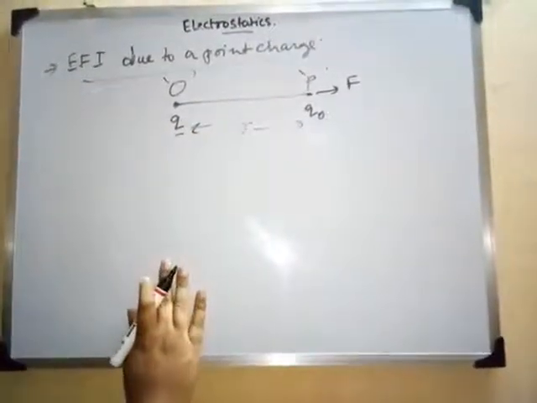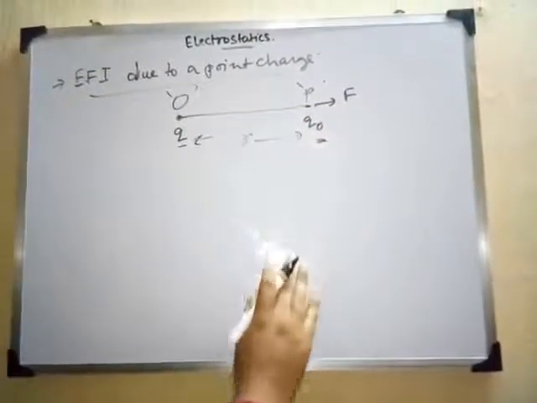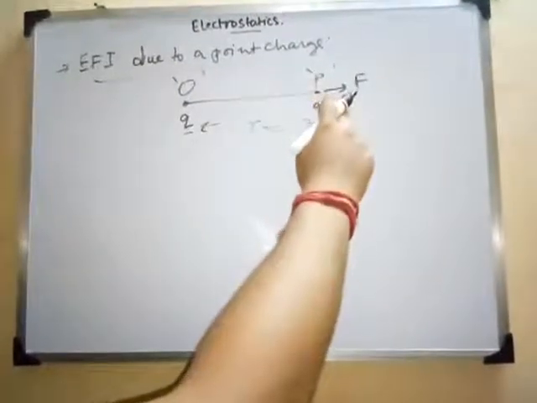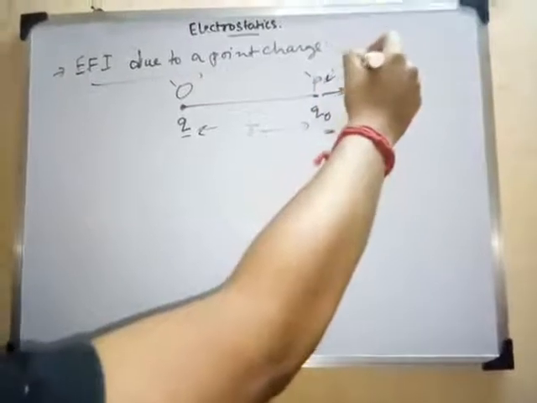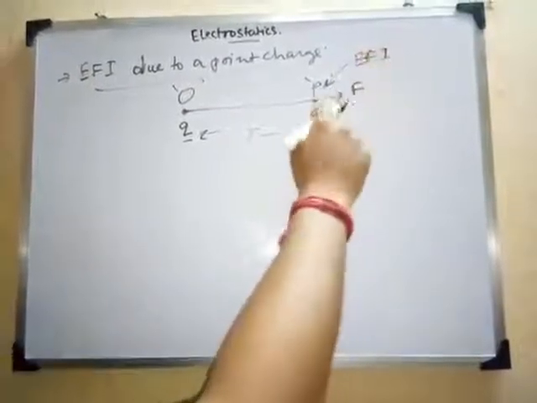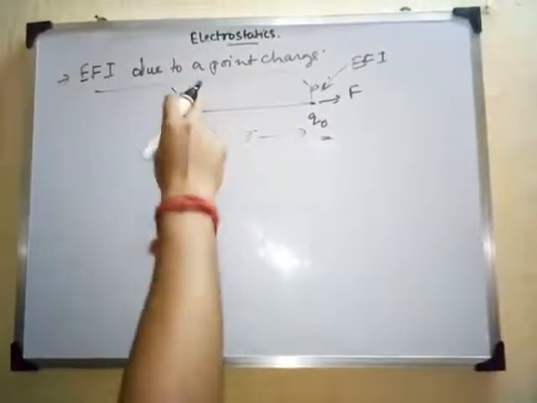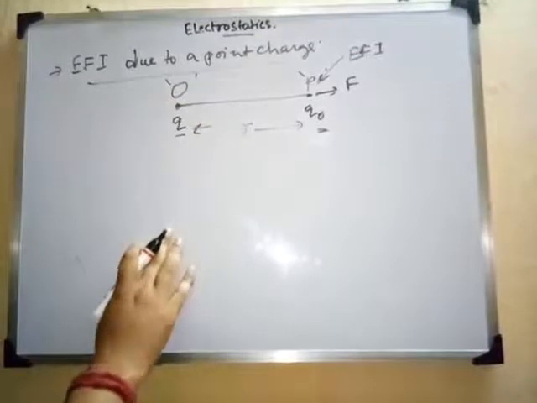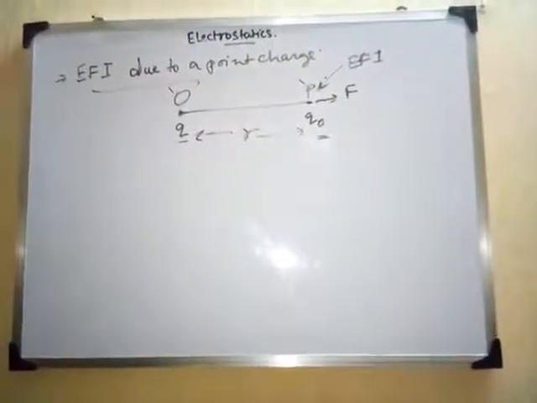So what we need to find out: at the point P some charge Q naught is present, and we need to calculate the EFI at this point P due to the point charge Q which is placed at the point O, the distance of separation being R. So this is our objective.